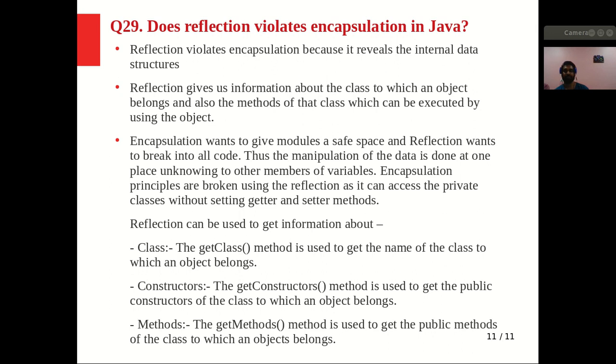So reflection gives us the information about a class, meaning we can get the information or the name of a class by knowing the object of that class. Let's say that we have an object of any class, but we don't have any information about the class, like what is the name of that class and what methods are there in that class, but we only have an object. Then how can we achieve this? We can achieve this through the reflection package in Java.